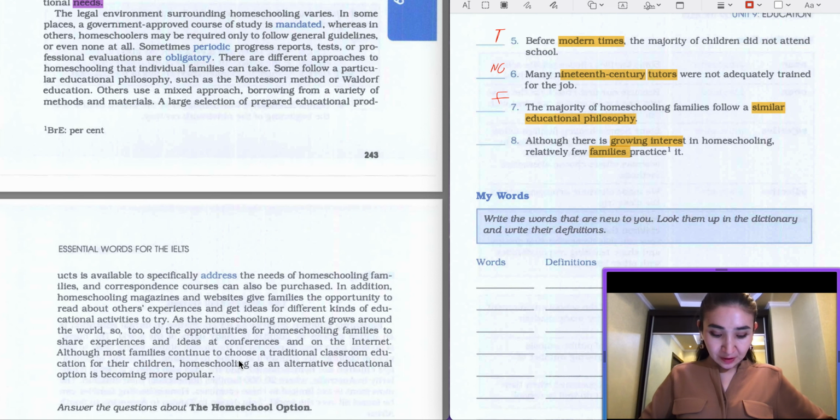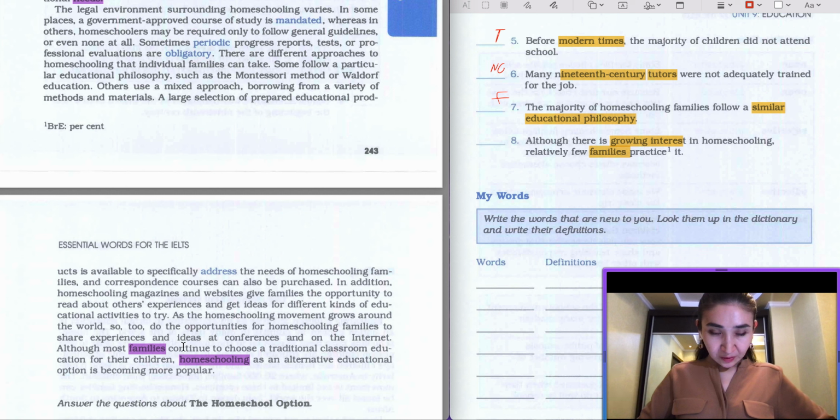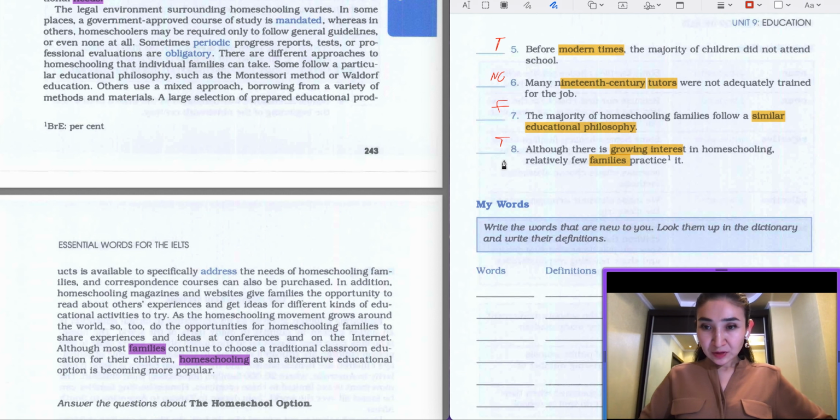Here in the last paragraph there is information about how homeschooling became more popular and about families. So they were saying about families here. Also most families continue to choose a traditional classroom education for their children. Homeschooling as an alternative educational option is becoming more popular. So the answer to the eighth question is going to be true. It became more popular, and it was the last question.